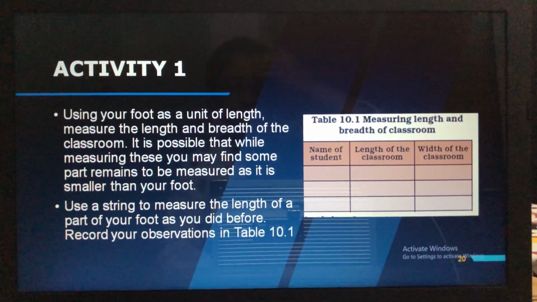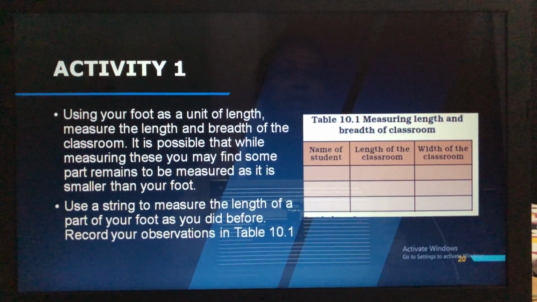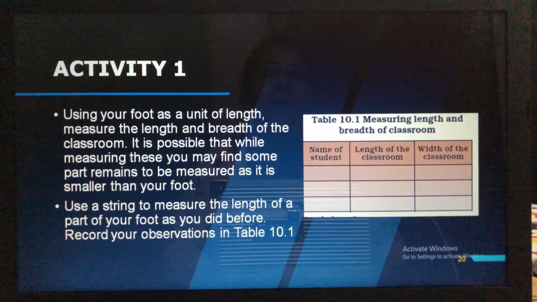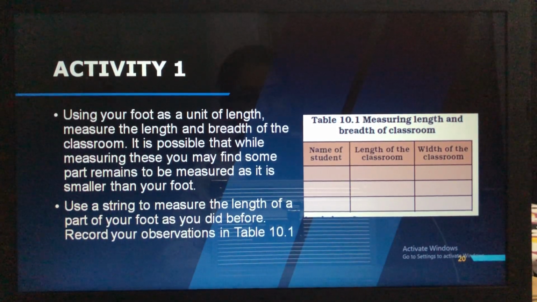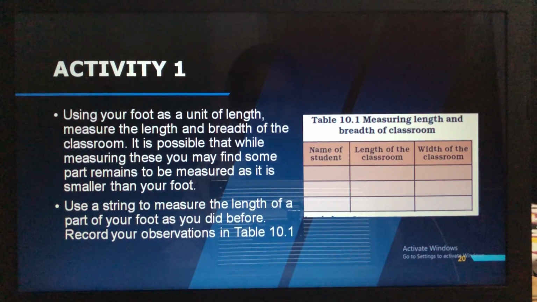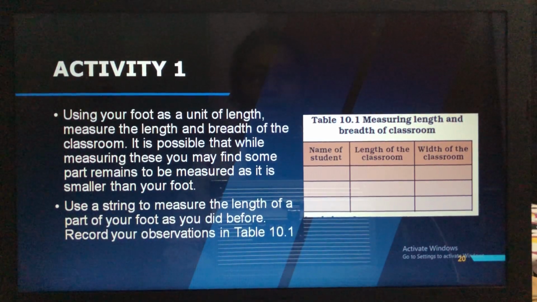So for that, there was an activity which is given to you. What you have to do is measure the length and breadth of the classroom. I said instead of the classroom, you can do it in your home, your study room. And you have to take the length of 3 people. It might be you or your brother or your sister.